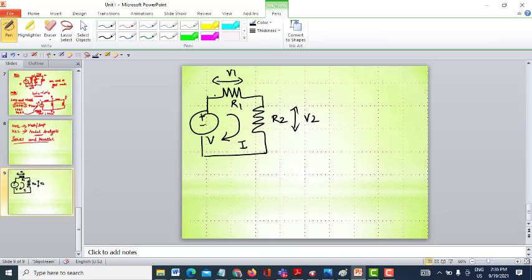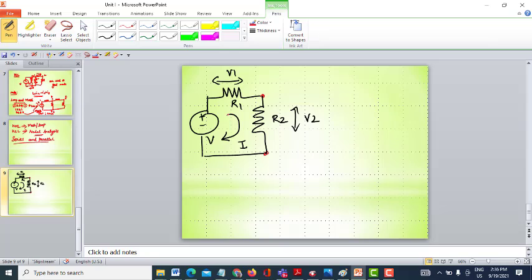And keep in mind, this is a series circuit because here one end of the resistor R1 is connected to another end of R2, and again another end of R2 is connected to the source, in such a way that you have the same current flowing through all the circuit elements.